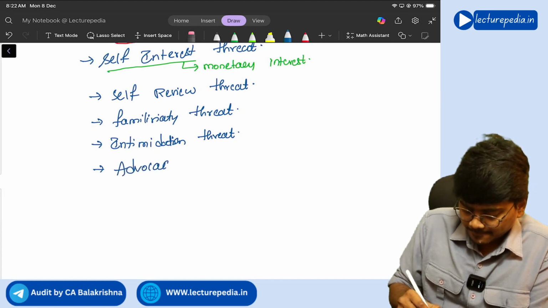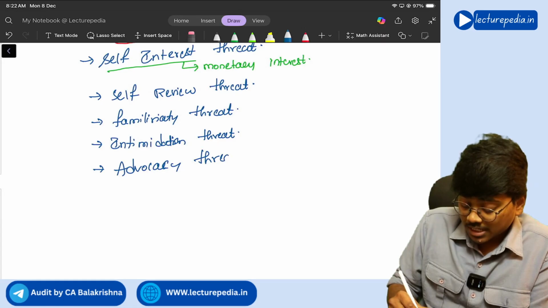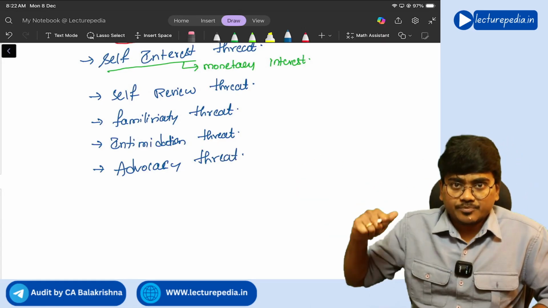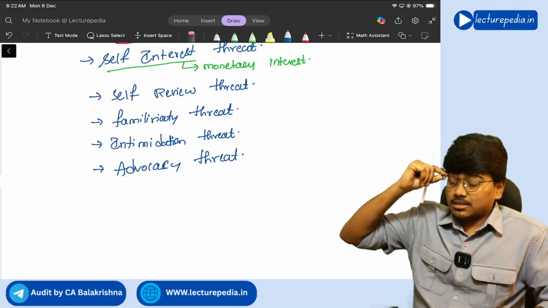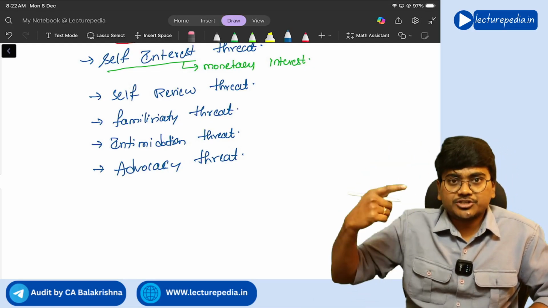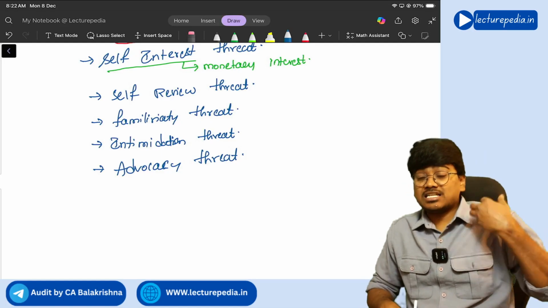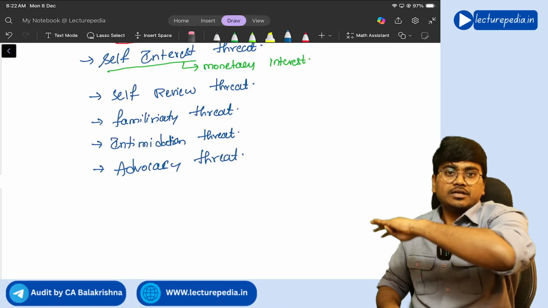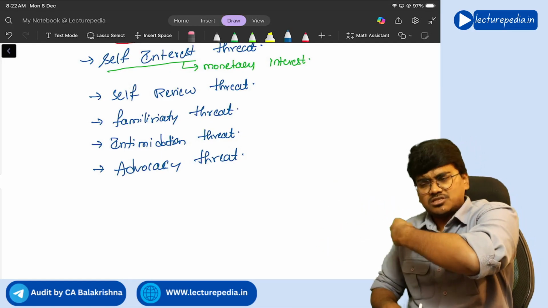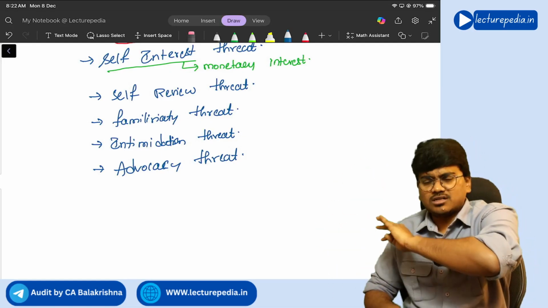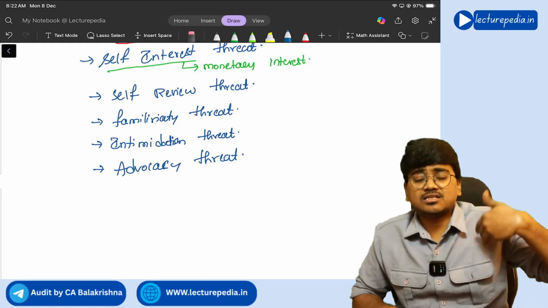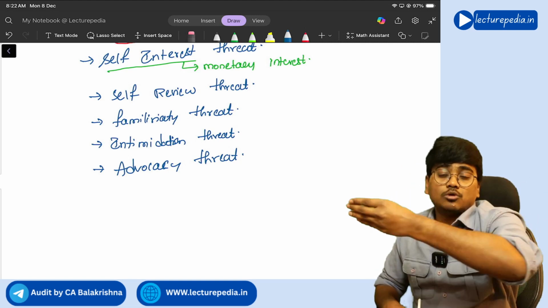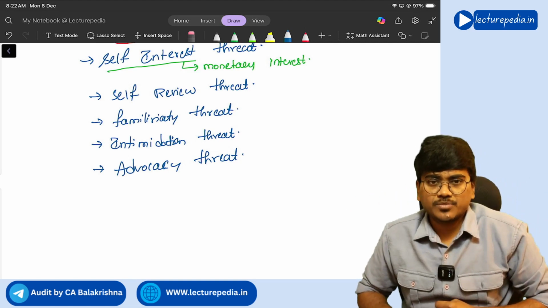Advocacy threat. Advocacy threat means the auditor is promoting the client. Let's say for example, the client is going for IPO, initial public offering. The auditor has promoted the client in the public. He tells the public the client's business is very good, it is making a lot of profit, it is having a lot of opportunities in the future. Like this, the auditor is promoting the client with the public, so that more subscription will be received for the IPO.